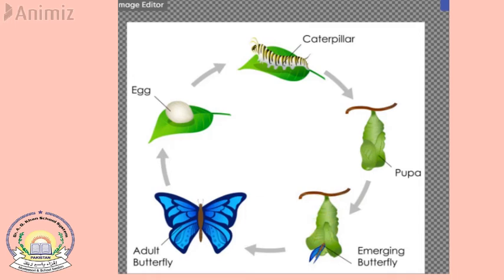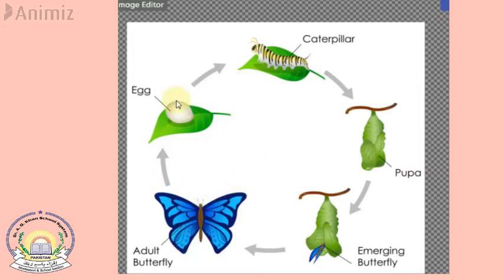And then finally that emerging butterfly converts into the adult butterfly, so that it could fly. In this stage, the adult has a long mouth called a proboscis, which is used to suck food like nectar from the flower. So these are the life stages of a butterfly.